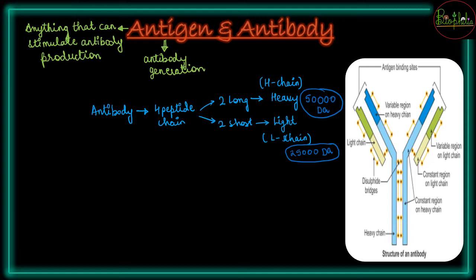Now the long chains and the short chains both are going to get connected. And how are they going to get connected? They are going to be linked. The chains stay connected to one another because of disulfide bonds. Again, this is a very important question: how are they linked together? The chains will be linked together by the disulfide bonds. Because there are two heavy chains and two light chains, the antibodies are called H2L2. What are they called? H2L2, that is, two heavy chains and two light chains.